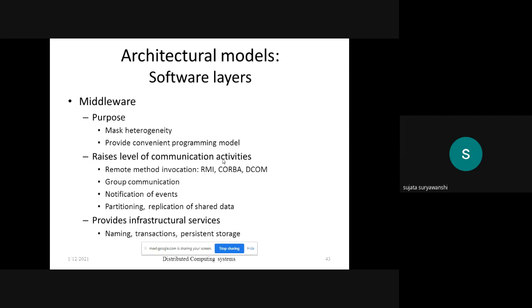At that time, partitioning or replication of the data is provided to overcome, or to mask, the same-time requirement of the data. Then the next one is that it provides infrastructural services, where naming, transaction, and persistent storage are required.